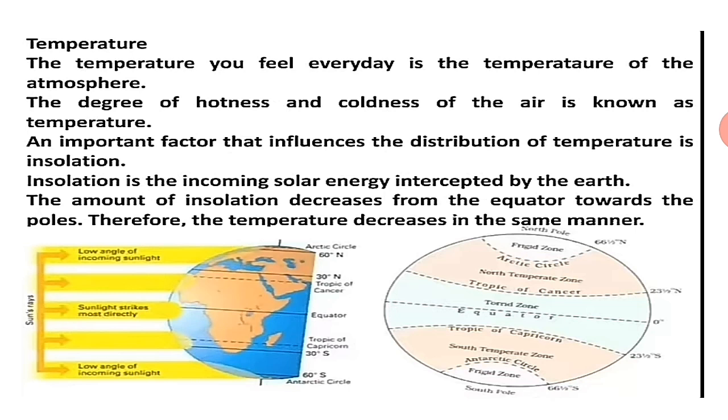इसका मतलब है सबसे ज़्यादा insolation, amount of insolation कहाँ पर है वो? On the equator. And where it is the least? It is the least on the poles. Therefore, the temperature decreases in the same manner. You are shown two pictures here and it is very clear.